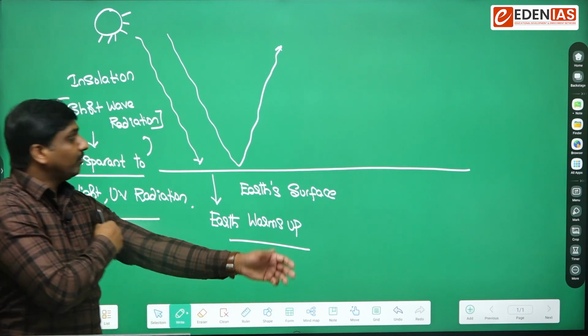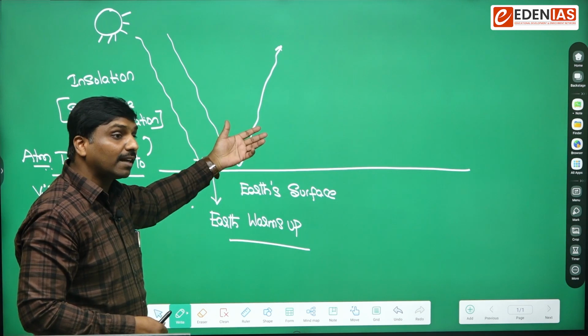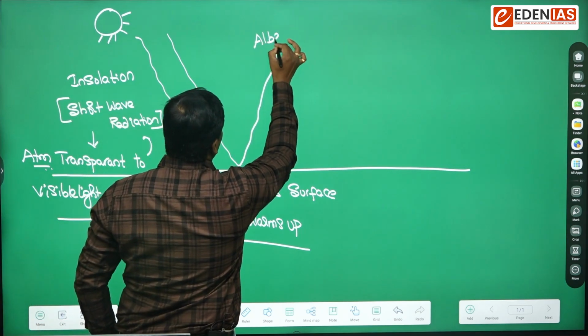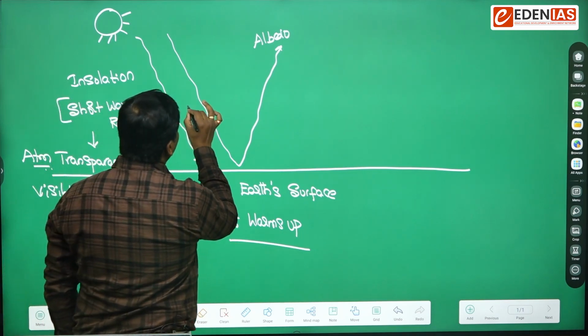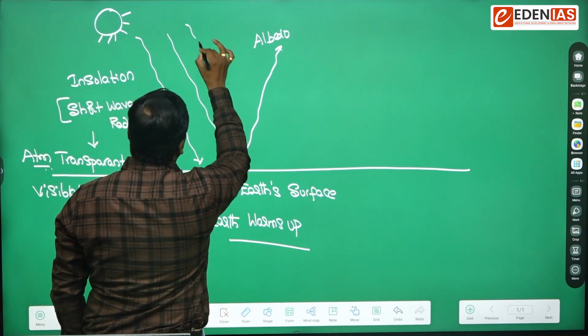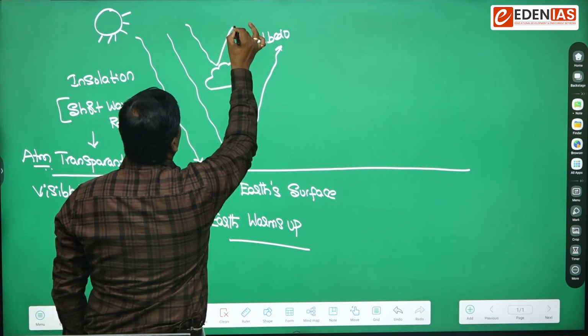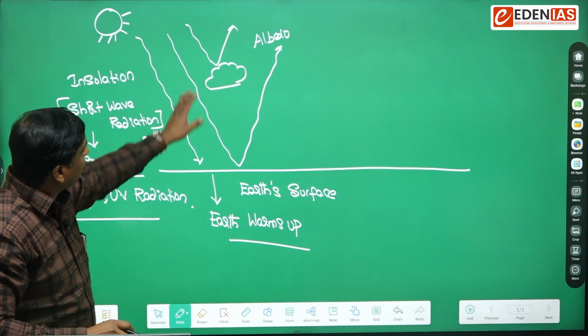The amount of light that is reflected back to space without being absorbed by the earth's surface is nothing but albedo. So you remember that. And sometimes albedo can also occur from the clouds, so there would be some amount of that.